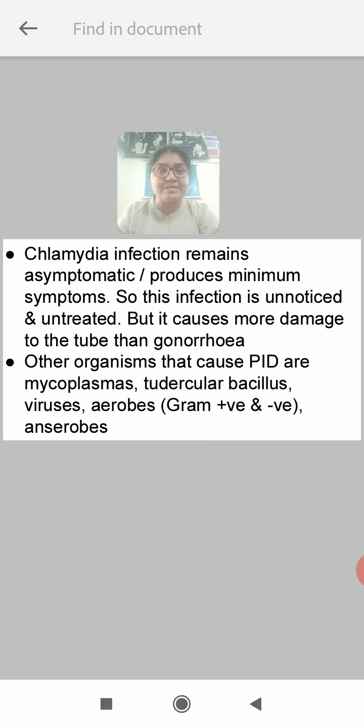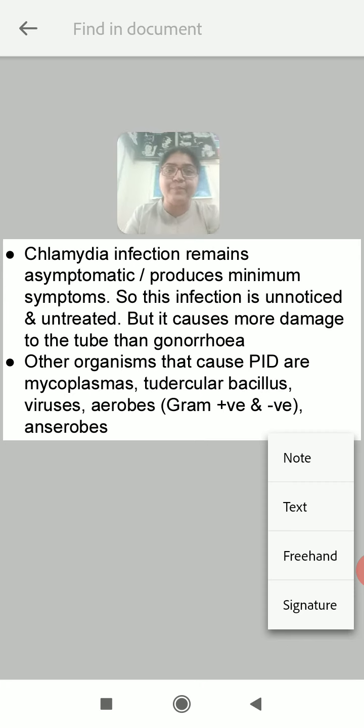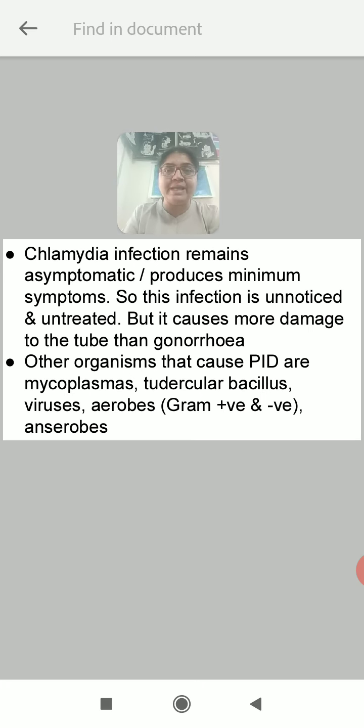Other organisms that cause PID are mycoplasmas, tubercular bacillus, viruses, aerobes, both gram positive and gram negative, and anaerobes. So aerobic and anaerobic organisms can also lead to PID.